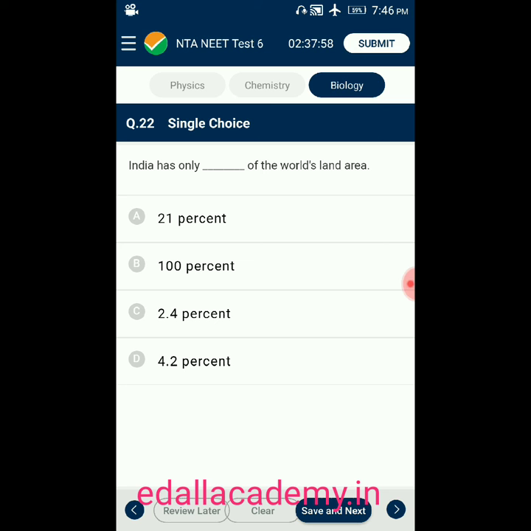Question number 22. India has only dash of world's land area. Option A 21%, B 100%, C 2.4%, D 4.2%. So the answer is 2.4%. India has 2.4% of the world's land area. So the correct option is C for this question.